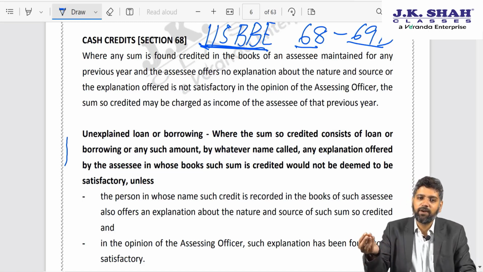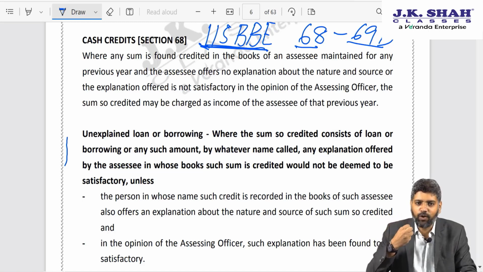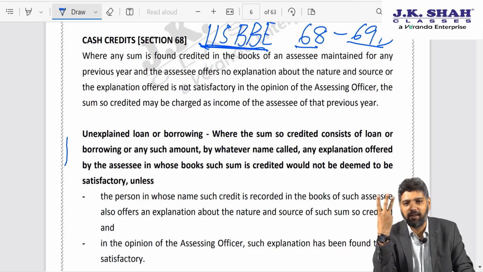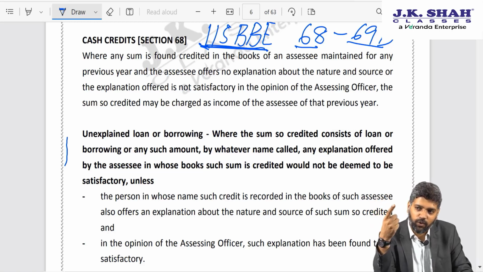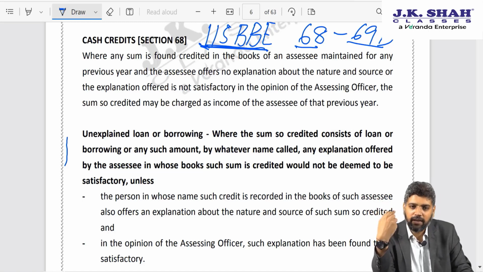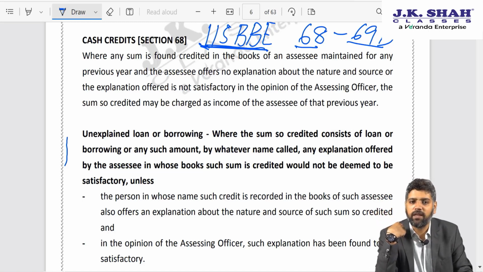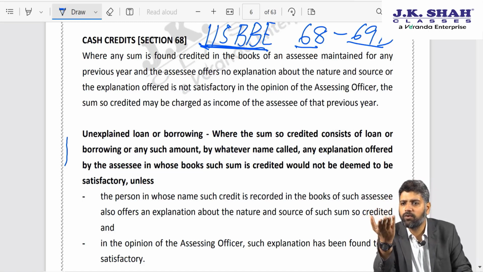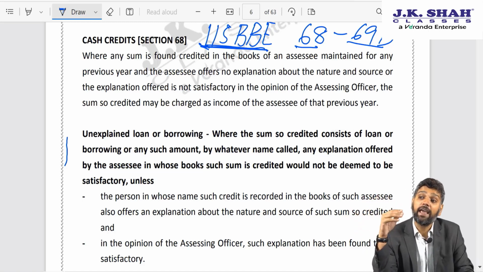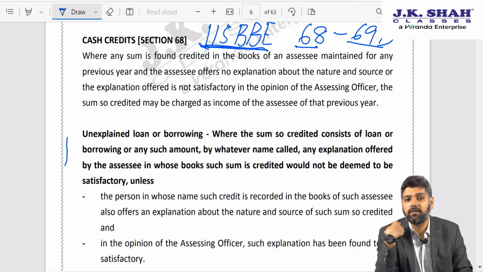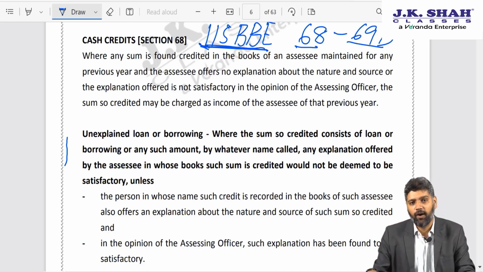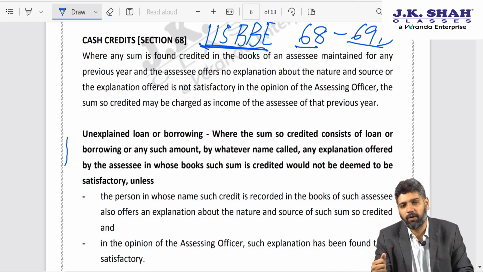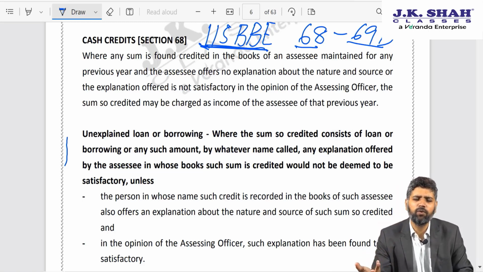instead of converting black money into white and directly taking it into your account, I would have a 3-layer transaction. So I would convert the black money into white by giving it to Mr. X. I would tell Mr. X, you give it to Mr. Y as a loan. Mr. Y will give me as a loan. And when the AO asks me, I would say, okay, Mr. Y has given me the loan. Source is the amount which he received from X. How X received it is none of my business. Because I am required to establish only the identity, creditworthiness, genuineness of the person from whom I have received the amount. So many tribunals were taking a view that in such scenario, no adverse action can be taken on the